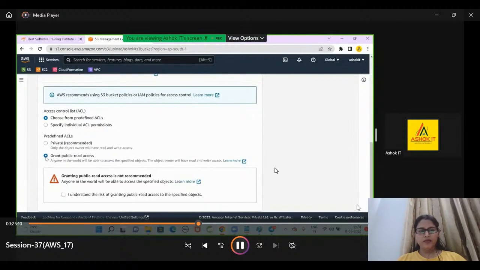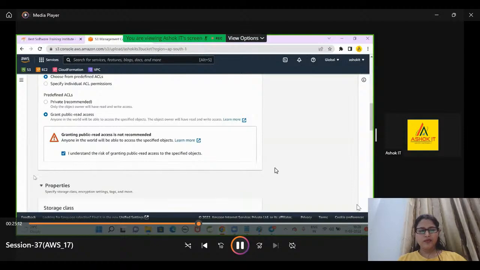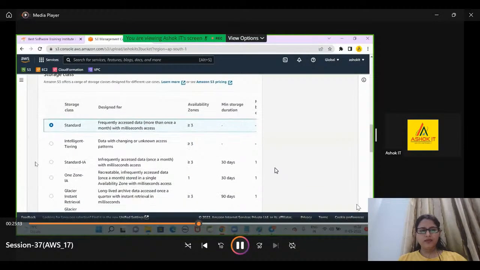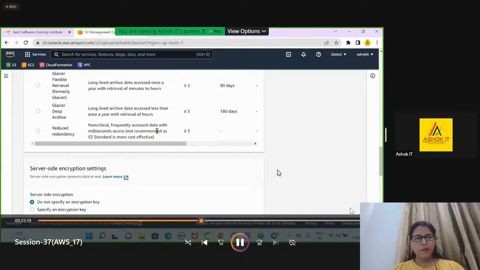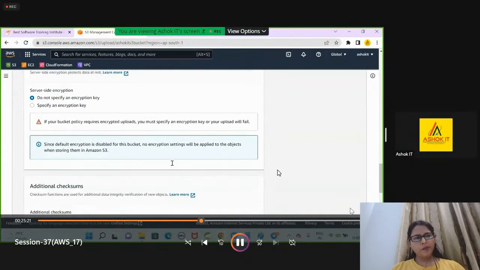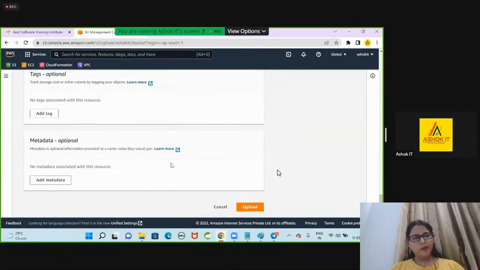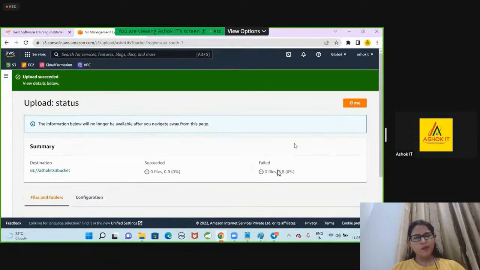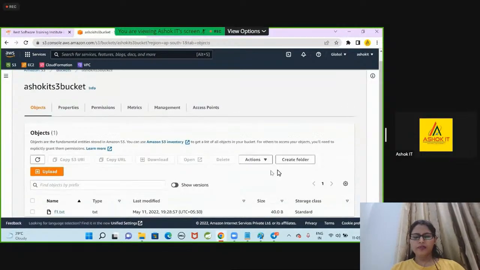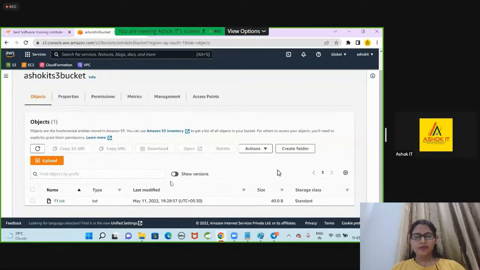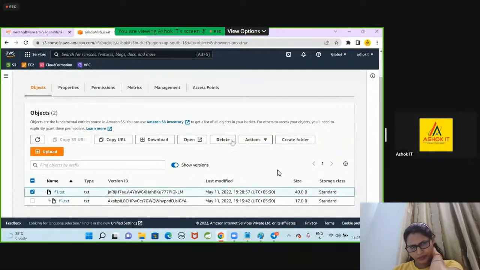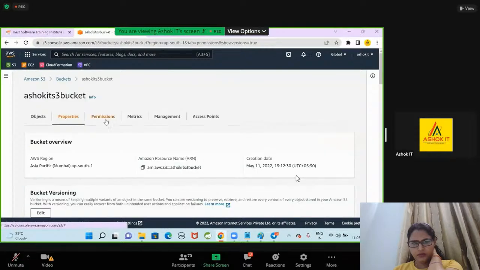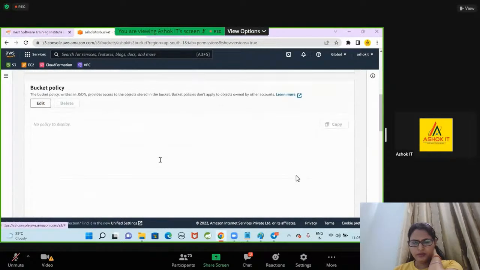Permissions. Public access. Properties. Storage class. Upload. Close this. Now show the versions. 2 versions I have uploaded for this. Now copy this URL, properties, permissions, object is public.